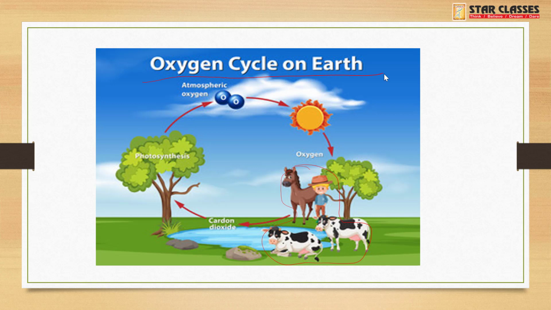Okay, so I hope you all understood this chapter, how energy flows in an ecosystem, how all the living beings are interdependent on each other, how we are dependent on abiotic factors, and why it is necessary to maintain a gaseous cycle and also the sedimentary cycle on the earth, and what will be the impact of imbalance of this cycle. Okay, so I hope you all understood this chapter.